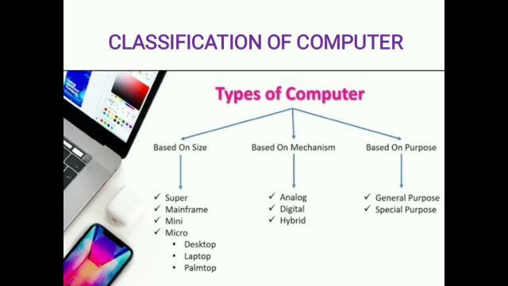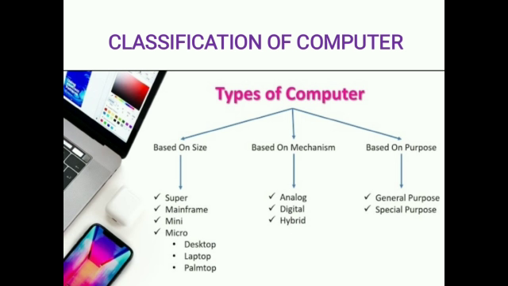Next, we have to discuss about the classification of computer. There are three types of computer here. First one is based on size, second one is based on mechanism, and third one is based on purpose. In based on size, there are four types. The first one is supercomputer, second one is mainframe computer, third one is mini computer, and fourth one is microcomputer. Again, in microcomputer, there are three types. First one is desktop computer, second one is laptop computer, and third one is palm-top computer.